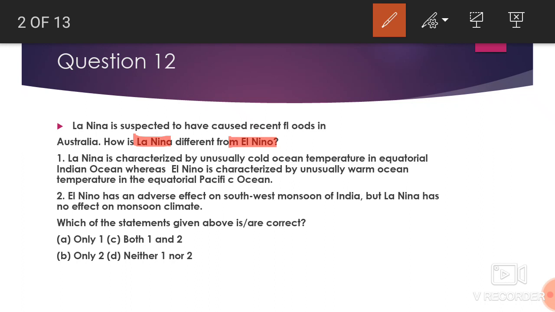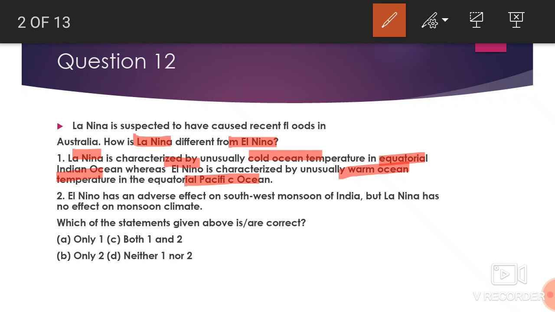La Nino is characterized by unusually cold ocean temperature in the equatorial Indian Ocean. Mark the keywords: La Nino, cold ocean temperature, equatorial Indian Ocean. And El Nino is characterized by unusually warm ocean temperature in the equatorial Pacific Ocean. So the statement is saying that El Nino is attached to the warm ocean temperature in the equatorial Pacific Ocean. We will check this statement.